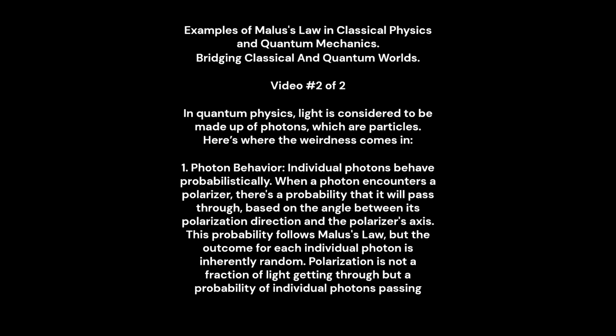1. Photon behavior. Individual photons behave probabilistically. When a photon encounters a polarizer, there's a probability that it will pass through, based on the angle between its polarization direction and the polarizer's axis. This probability follows Malus's law, but the outcome for each individual photon is inherently random. Polarization is not a fraction of light getting through, but a probability of individual photons passing.